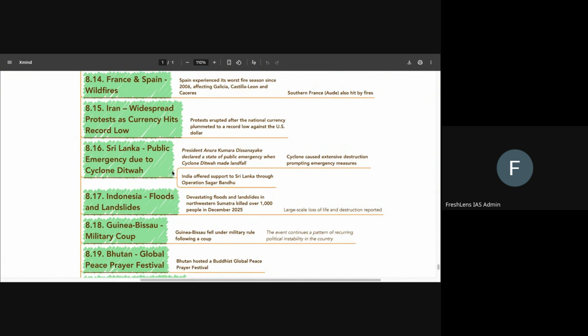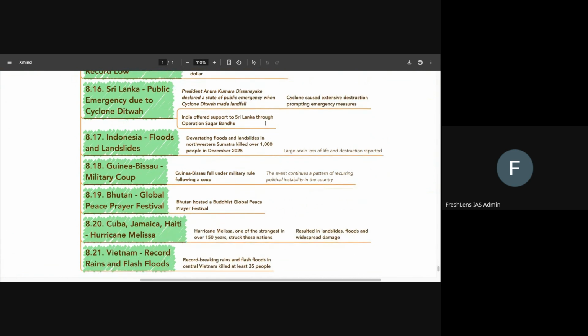It has also seen widespread protests because of the currency crisis, because of the ongoing economic crisis in that particular country. Okay? In Sri Lanka's case, we have already seen that there was a public emergency which happened because of the destruction caused by Cyclone Ditwa. So about Sri Lanka we should mention that India supported humanitarian assistance in this region through its Operation Sagar Bandhu. And Ditwa caused extensive destruction and it prompted emergency measures.